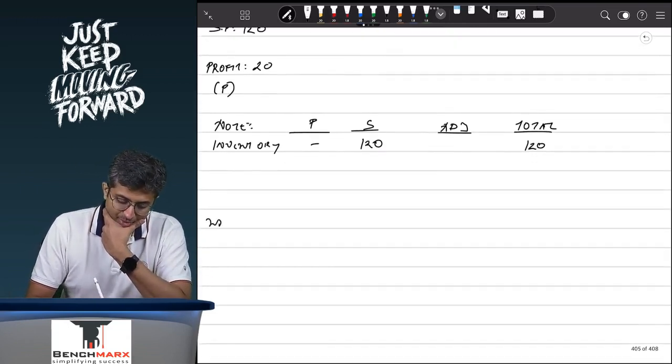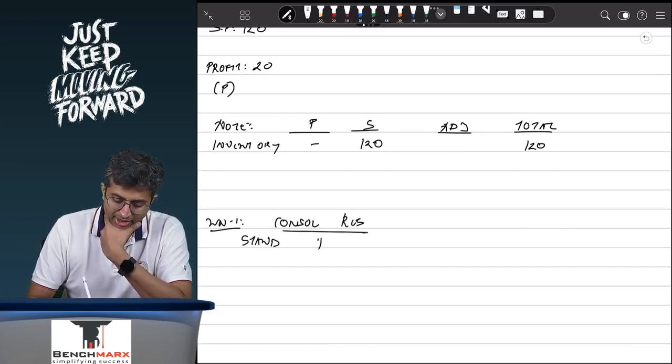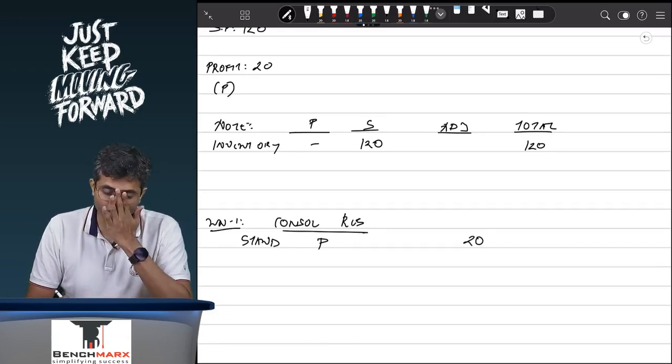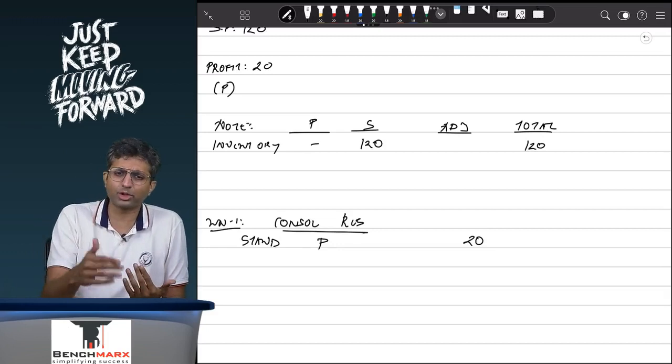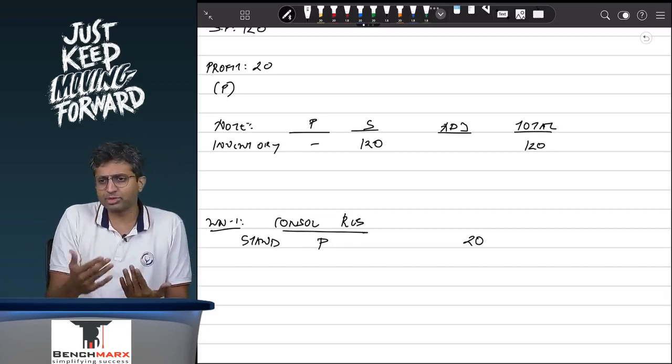Similarly, when I prepare working note number 1 where I prepare consolidated reserves, I will start with standalone parent. And when I start with standalone parent, my standalone parent will show a 20 rupees profit.